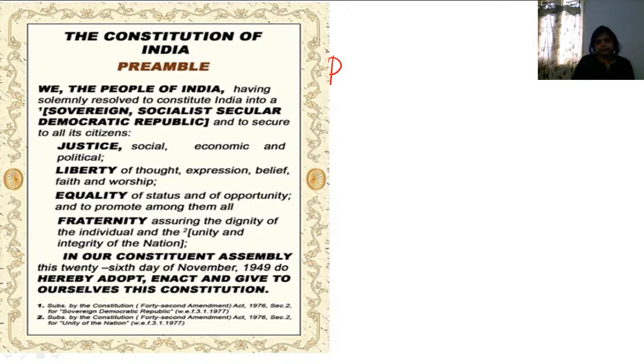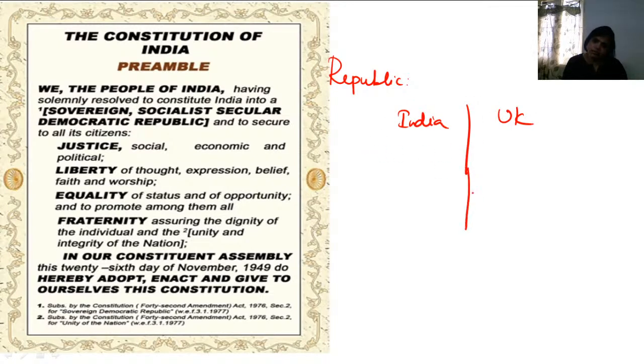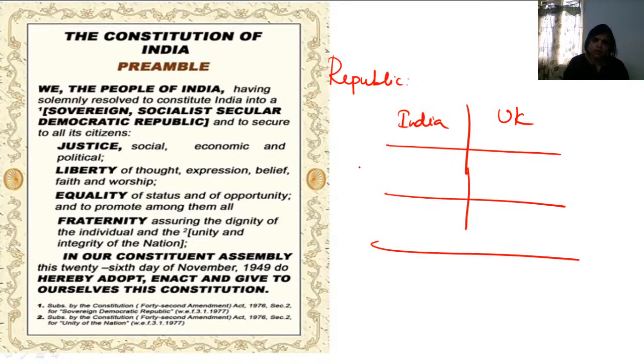Republic. Let's compare India and UK. The head of nation and the head of government.